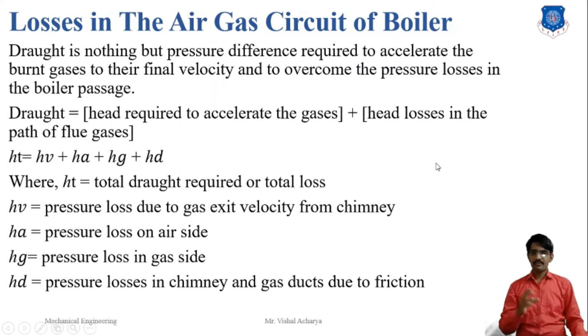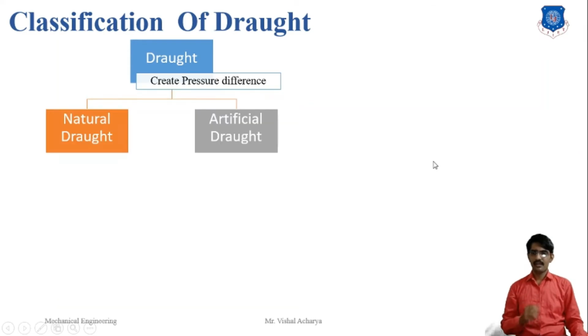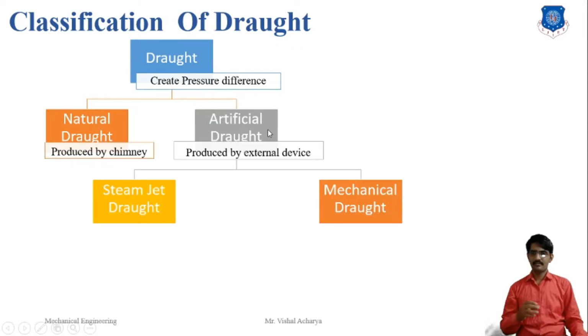Here a number of draft systems are available. Here is the classification of the draft. There are two types of draft system, natural draft and artificial draft. Draft is created by the pressure difference. First is the natural draft. Natural draft is produced by the chimney. This is natural, with no mechanical or artificial device used.